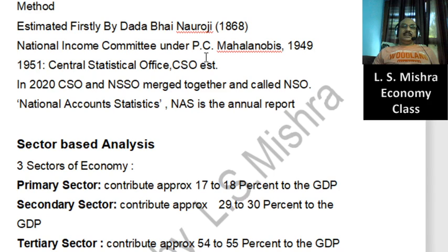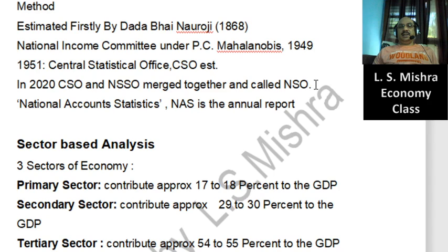I am discussing too much detail here. Why? Because this year, at the very beginning, the government decided to merge both CSO and NSO, and it has been completed. The new organization will be known as NSO, the National Statistical Organization, and the entire mechanism of data collection has been handed over to NSO.